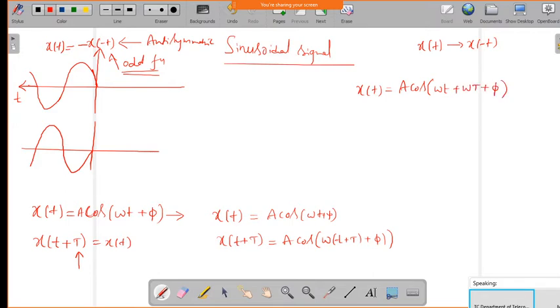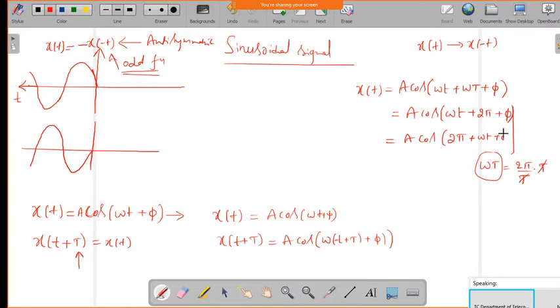phi. Okay. So now you can see here, omega we can write as 2 pi by T, so that we know the omega expression into T. Now this T will get cancelled. What can we write for omega T? Omega T is nothing but 2 pi. So now we can write a cos of omega t plus 2 pi plus phi. Okay. So now we can write this one, a into cos of 2 pi plus omega t plus phi.